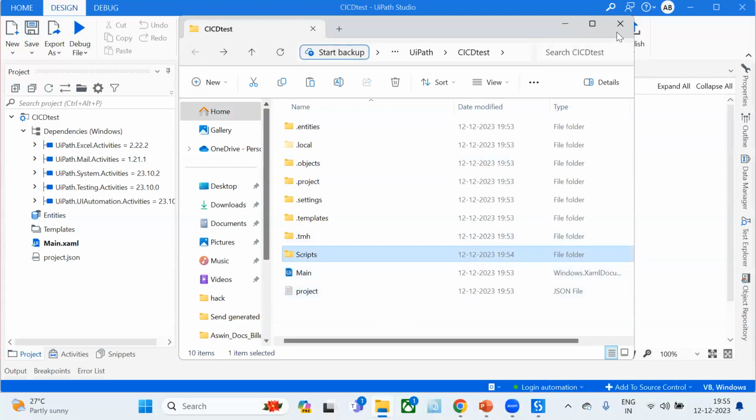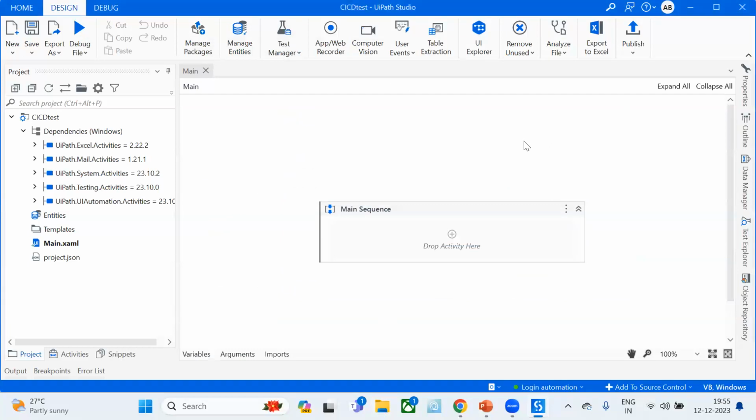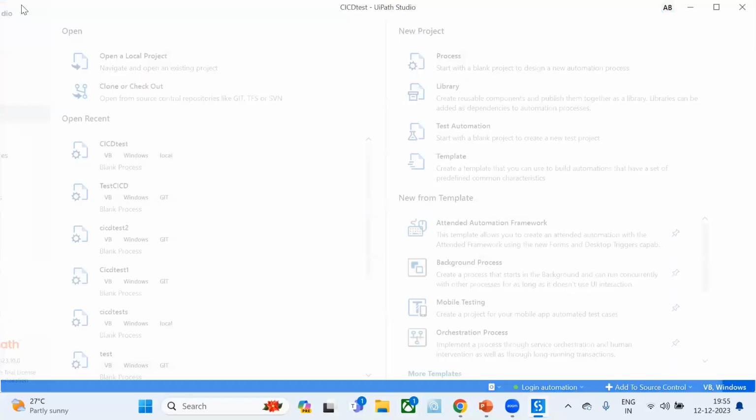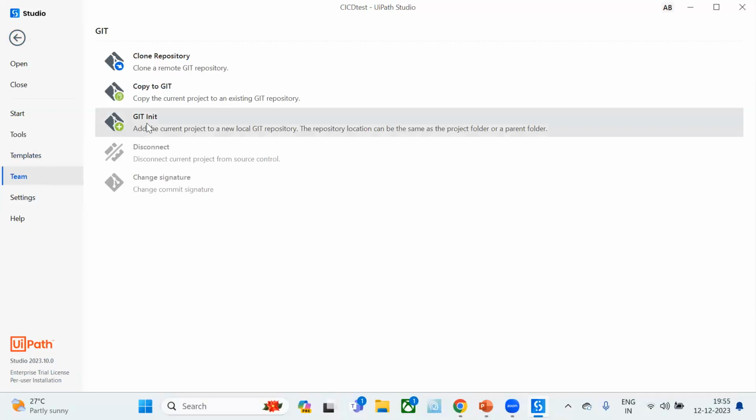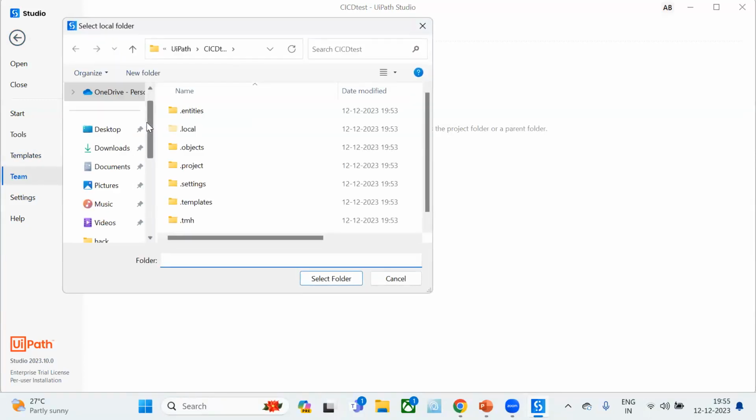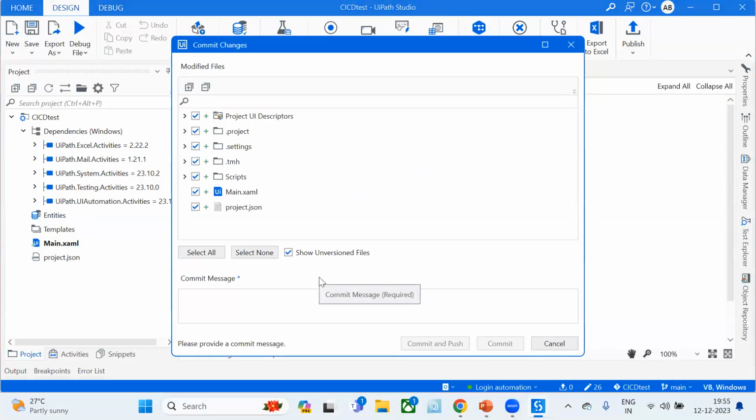What is next? We haven't connected our studio to the GitHub repository yet, right? For that, I'm going to connect. Just go to Teams tab and click on Git init. Okay, and this is our project folder, right? Just click on select folder. Okay, now you can see everything here.